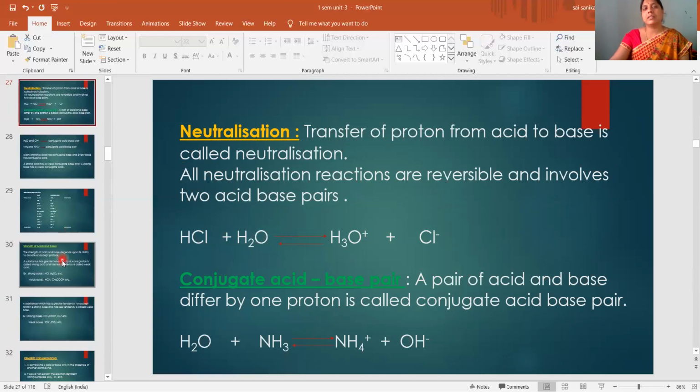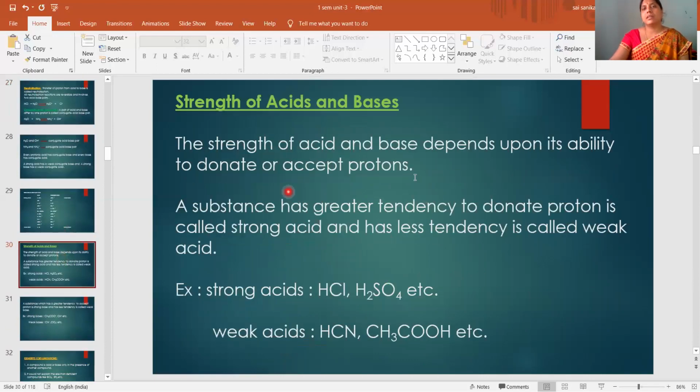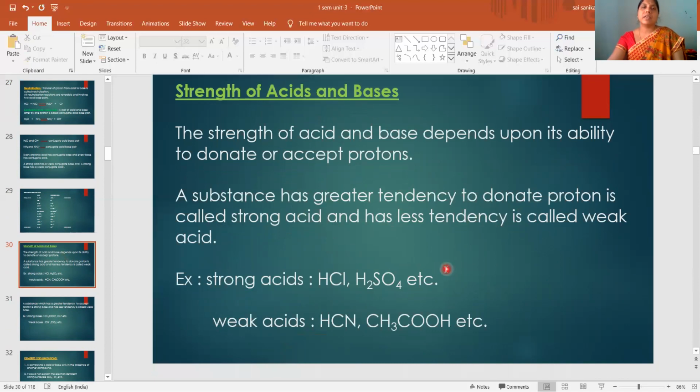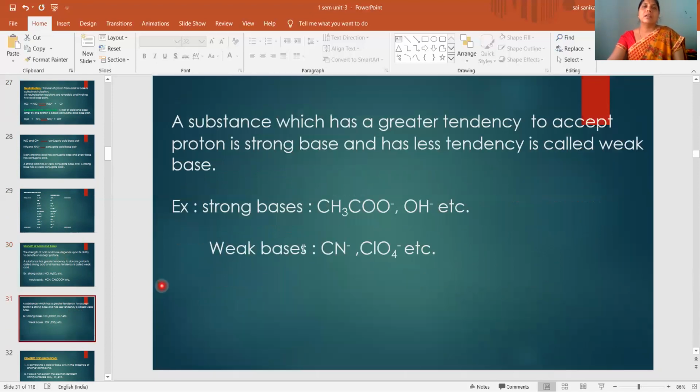Then strengths of acids and bases: based on tendency to donate and accept protons, acids and bases are divided into strong and weak. More tendency to donate proton is called strong acid. Weak tendency to donate proton is called weak acid. Similarly, which has great tendency to accept protons is called strong base. Which has less tendency to accept proton is called weak base.